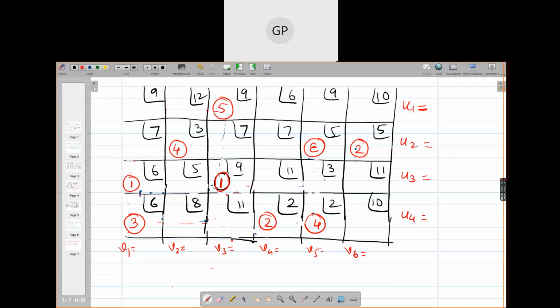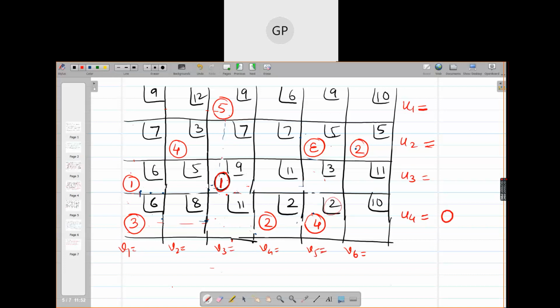We can set either U2 or U4 equal to 0. So which one do you want to set equal to 0? U4. If I set U4 equal to 0, then what is the value of V5?